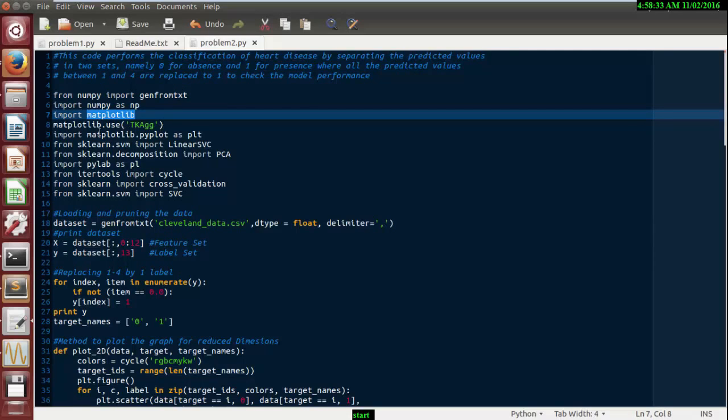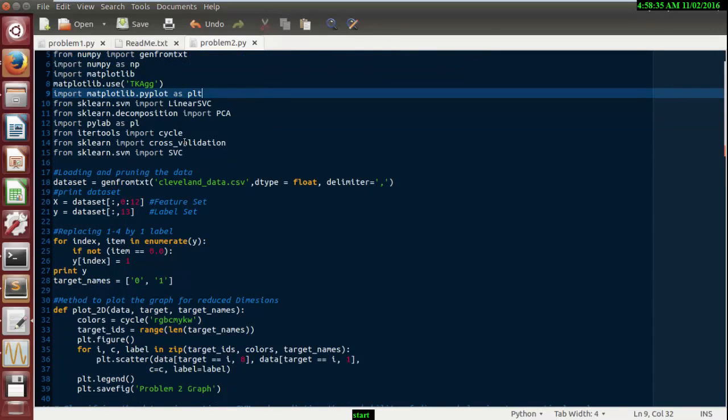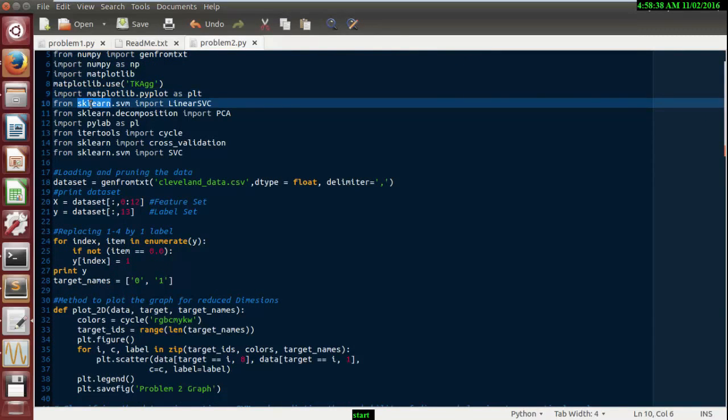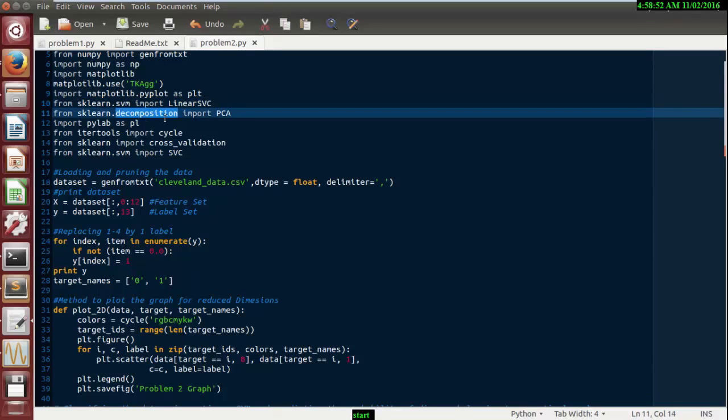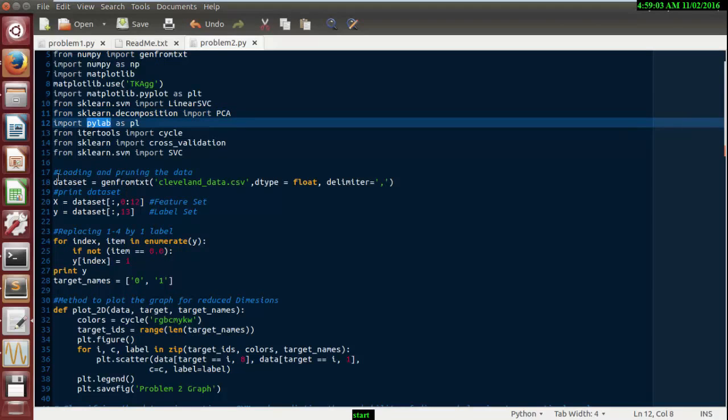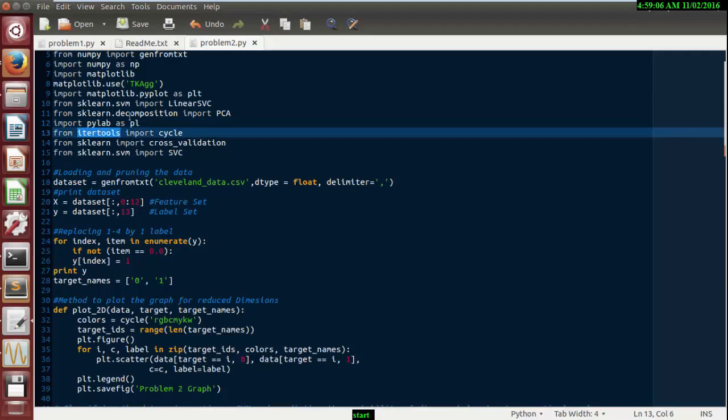matplotlib. For support vector machine, there's a famous open source toolbox available, scikit-learn. So from sklearn we are calling svm. And for decomposition or feature extraction, here we have used principal component analysis. We also import the Python library pylab, and the name is pl.